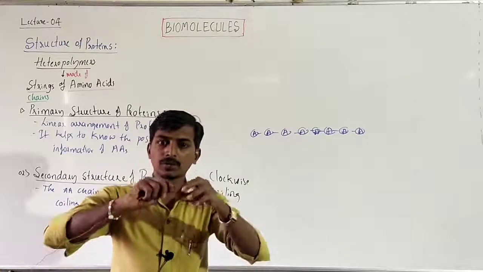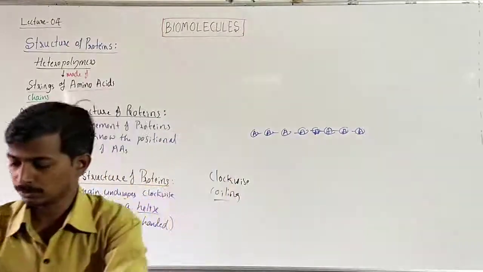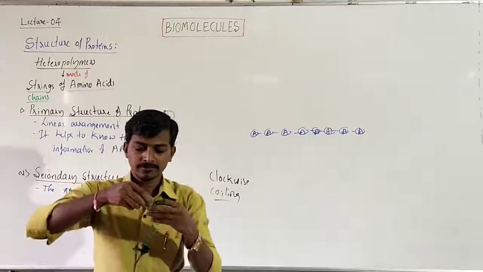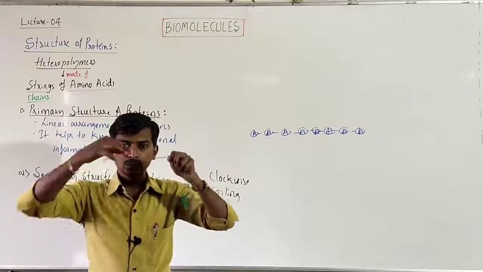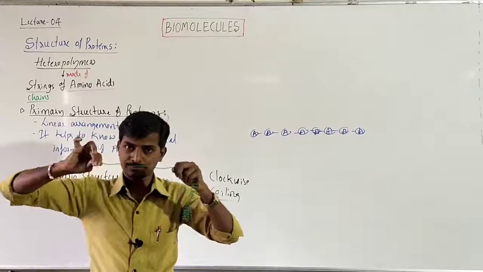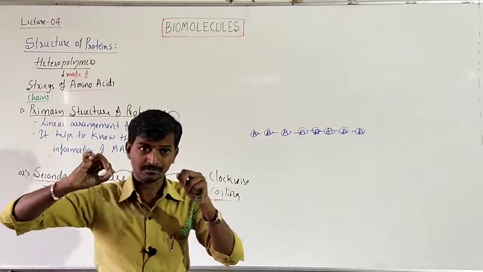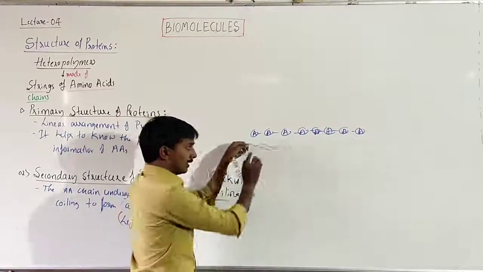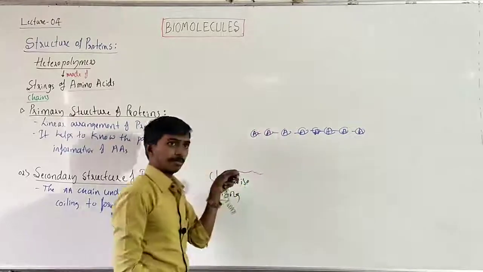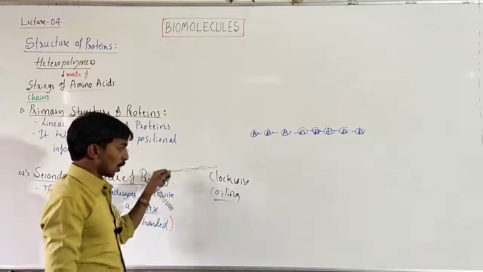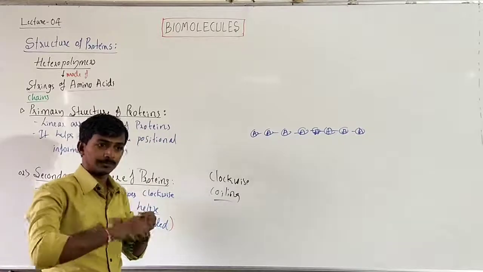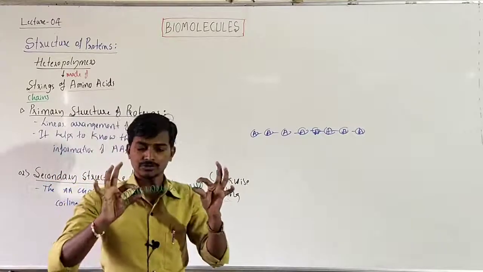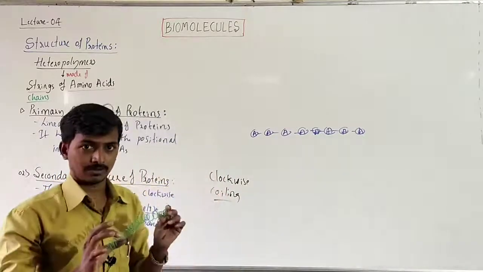Ultimately it will form the secondary structure. This string without coiling is a primary structure, where we can see the linear arrangement of the amino acids. But when it undergoes the clockwise, helical coiling, it shows the secondary structure.